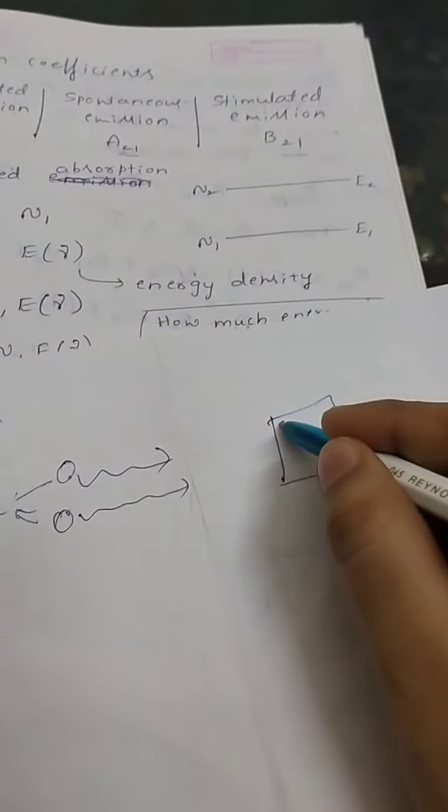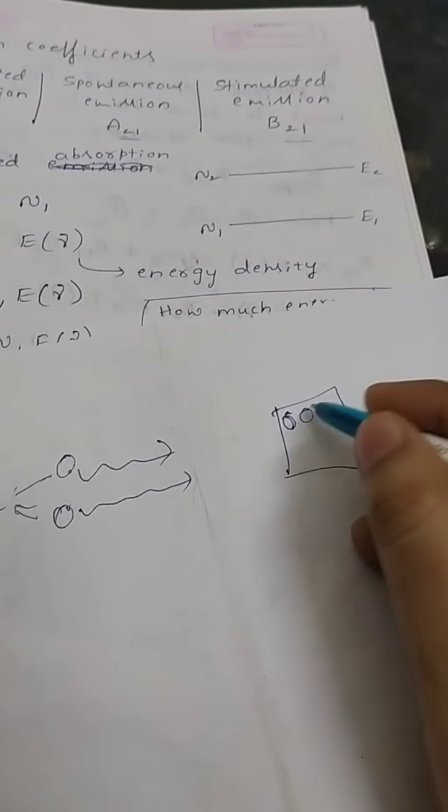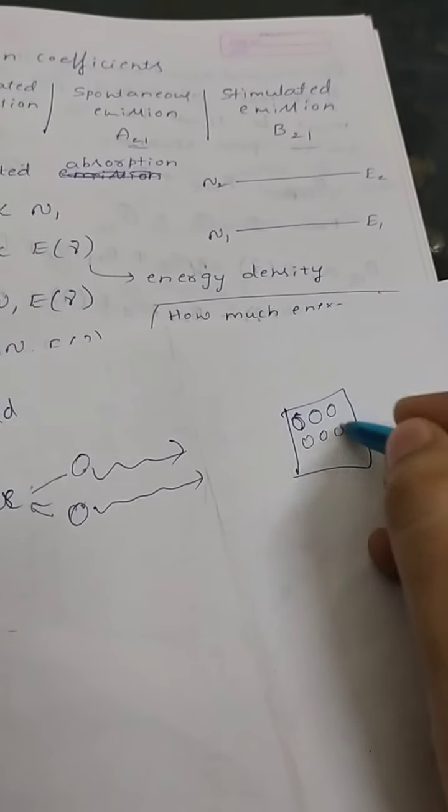Since I am doing this for a huge material, I am not concentrating on one atom. Anyway, this process happens inside the atom. If you consider a single system, I will be concentrating on the total number of atoms which are in the ground energy state.